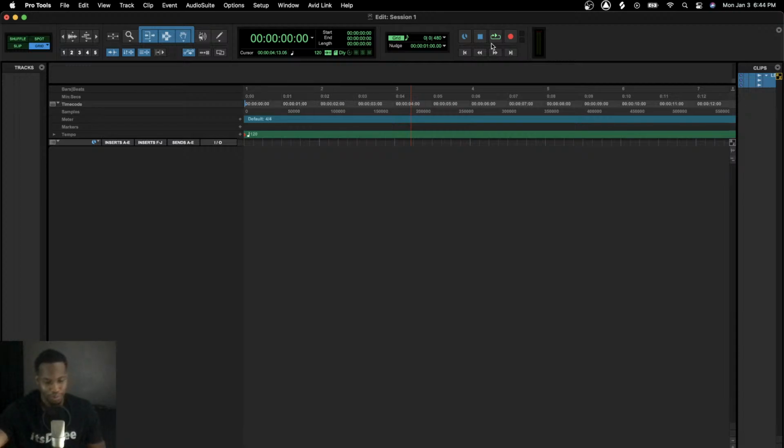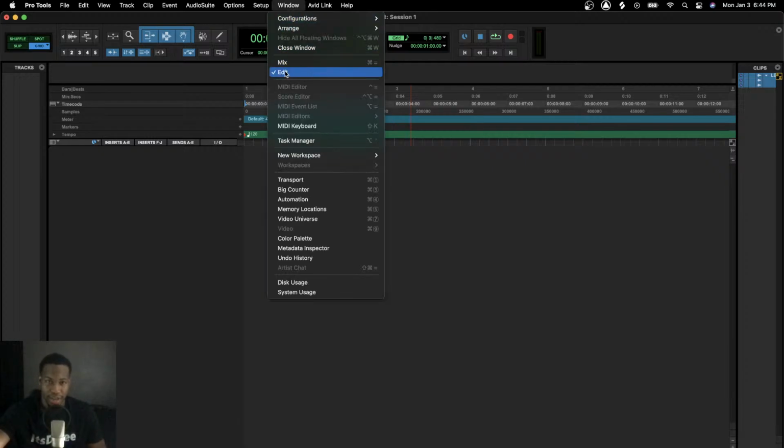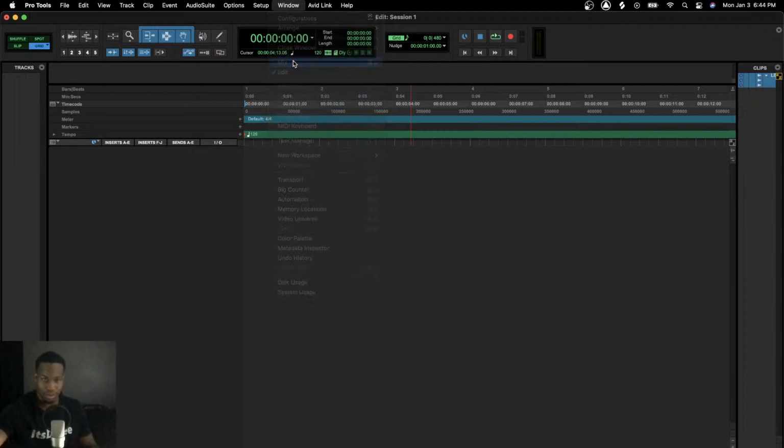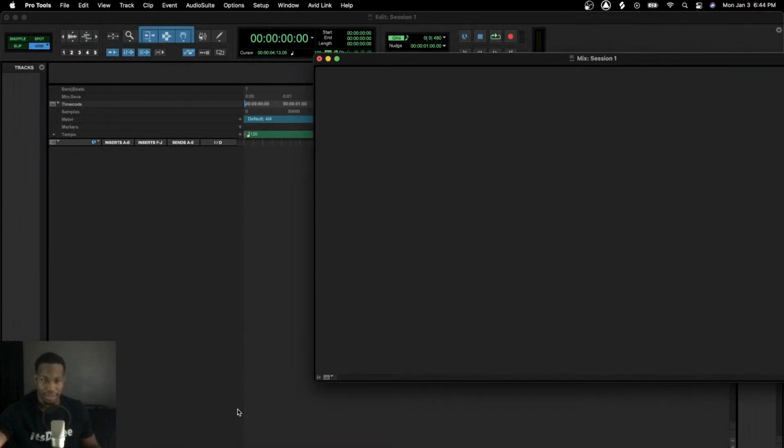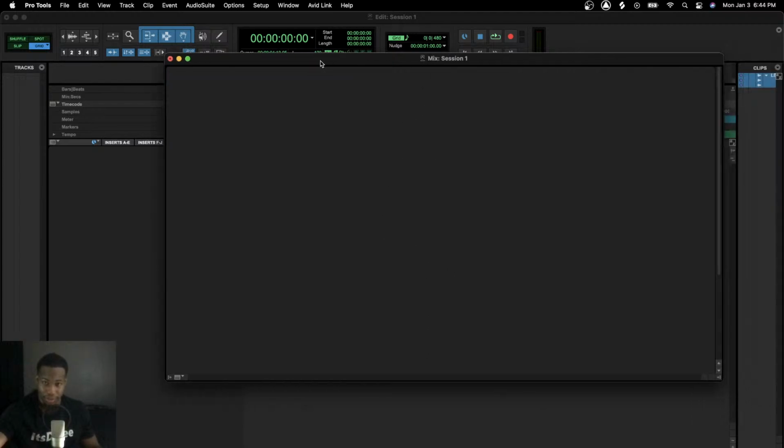All right. Moving forward. We're looking at our edit window. Just like we have an edit window, we have a mix window. So if you do not own a mixing board or mixing desk, any type of master, big studio mixing board, you don't need it because Pro Tools comes with its own virtual mixing desk. So if I were to just go ahead up to the top and hit window and go down to, this is the edit window checked off because we're on the edit window. If I just hit mix, it's going to change this to our mix window. And the mix window is an exact replica, a mirror of this, just pretty much vertically. Do you guys understand that?